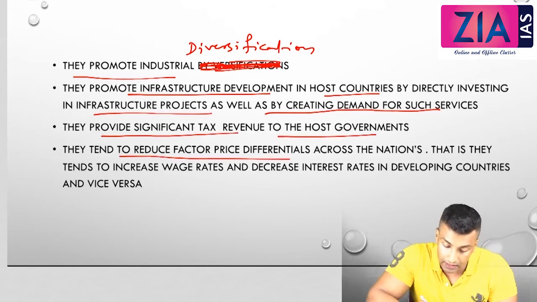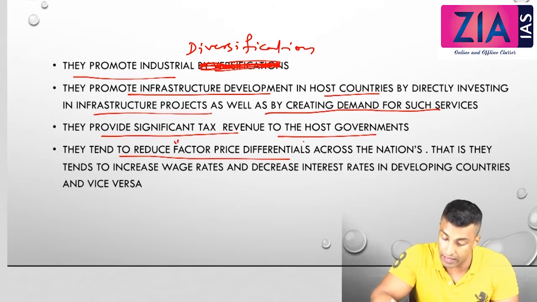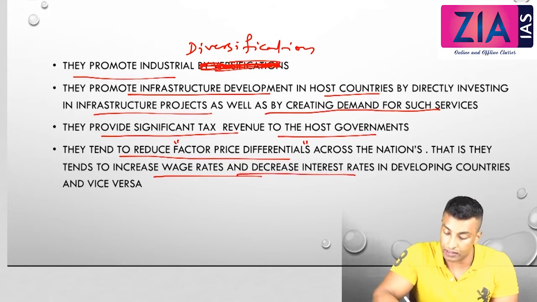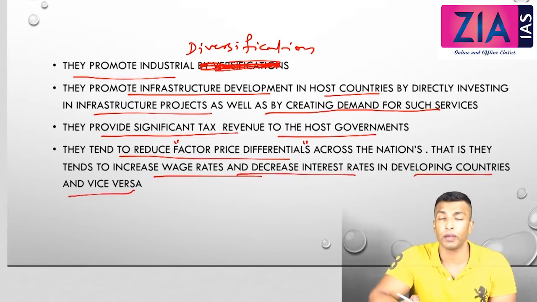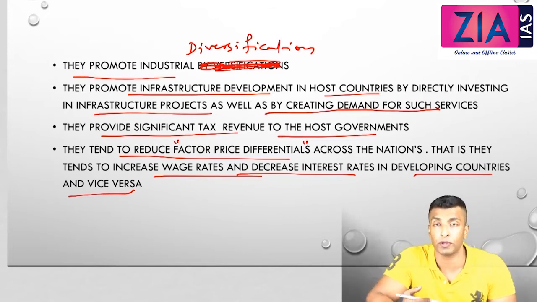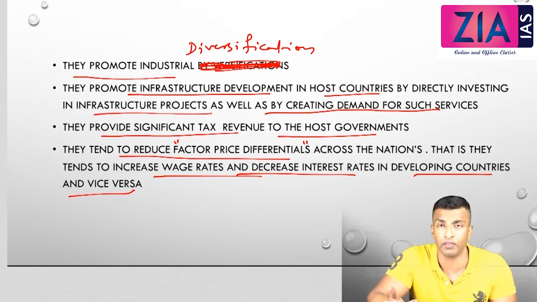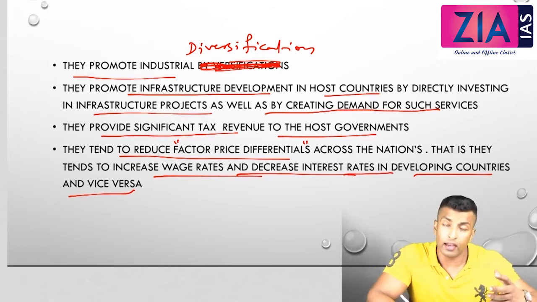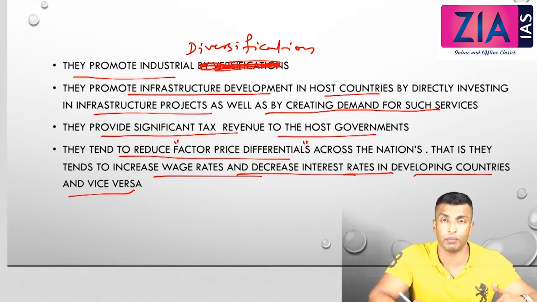They tend to reduce factor price differentials across nations. That is, they tend to increase wage rates and decrease interest rates in developing countries and vice versa. So how are they increasing wage rates? Because when investments are coming, the employment opportunities will be more, so the demand for employees will be more, so they will get better wages and their standard of living improves. Now secondly, interest rates, how is it reducing? It's like this. When they are coming up with more funds, that fund is coming here, so automatically the interest rate will be reduced here.